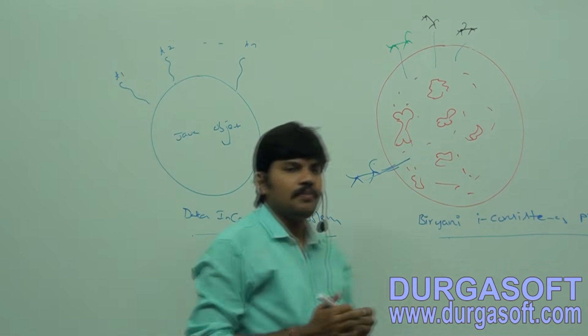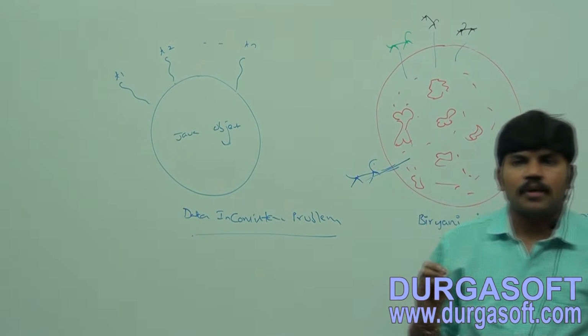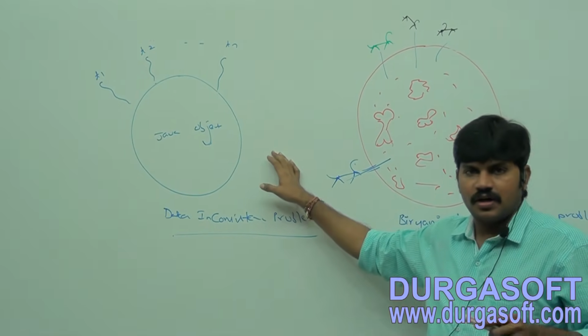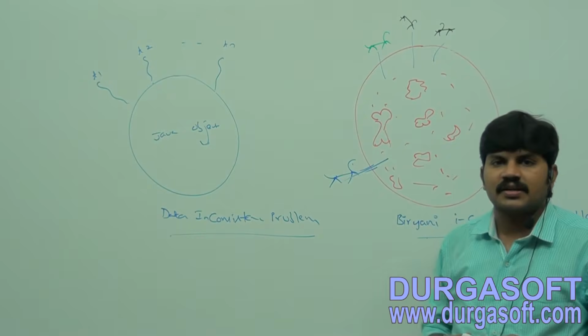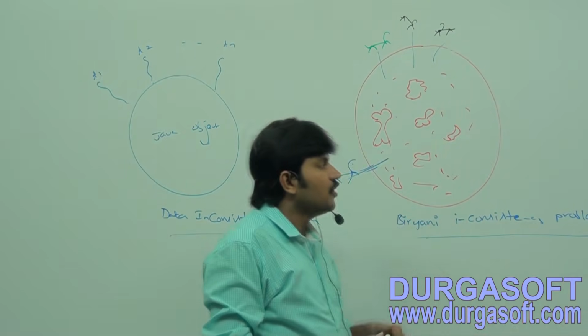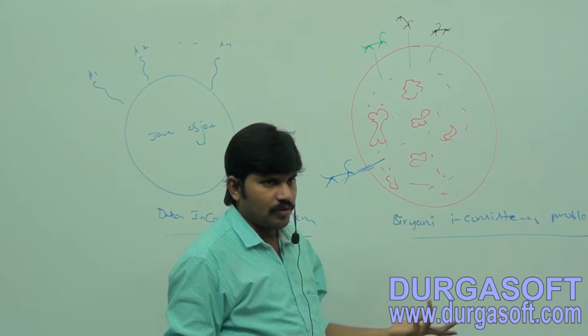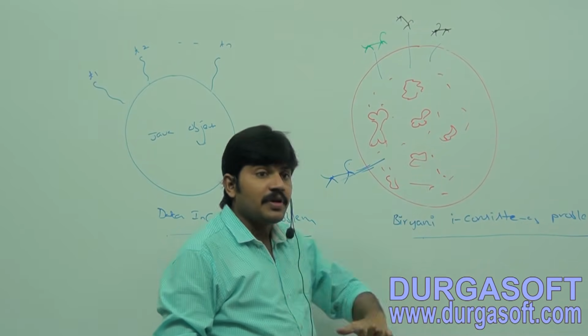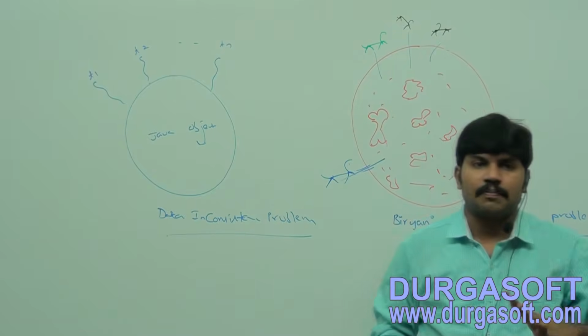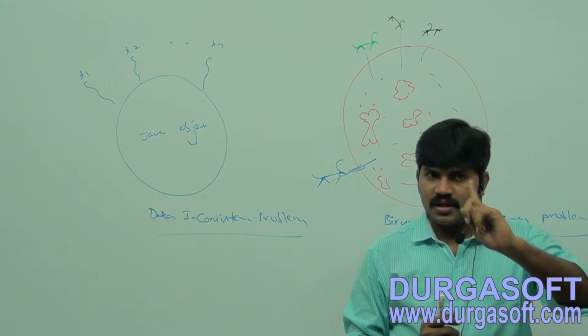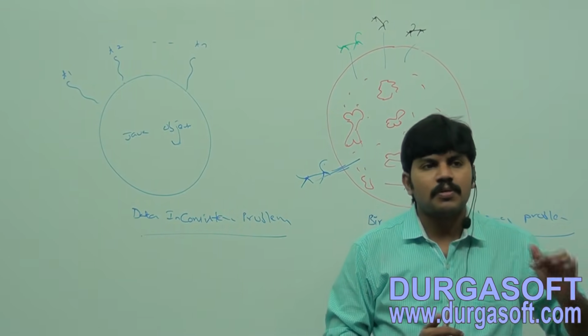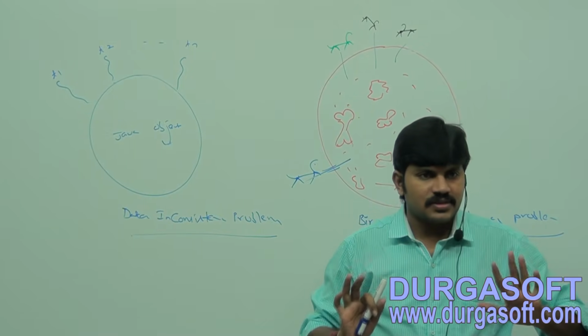If multiple threads try to operate simultaneously on the same Java object, then there may be a chance of data inconsistency problems. This is similar to multiple dogs operating on the same biryani plate. The same thing is going to happen on a Java object if multiple threads operate simultaneously. Is it clear for all of you? This type of problem is a data inconsistency problem.